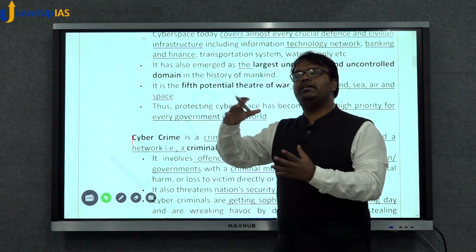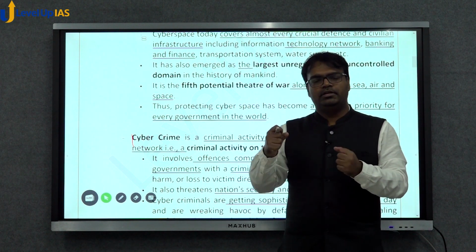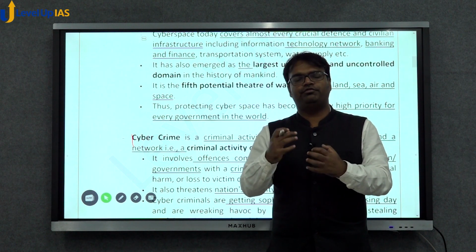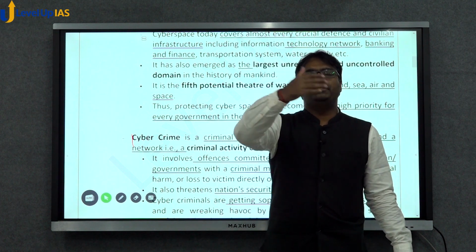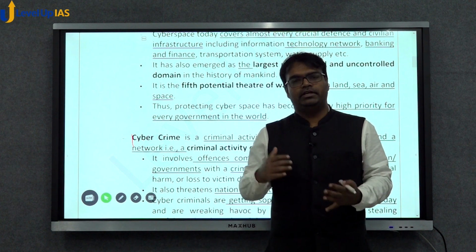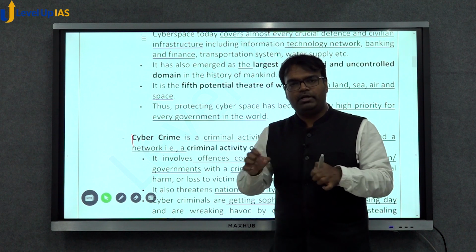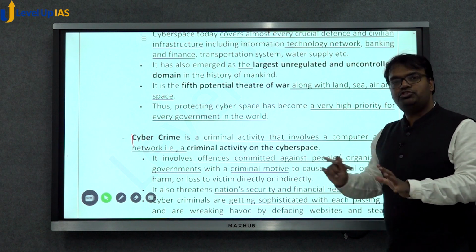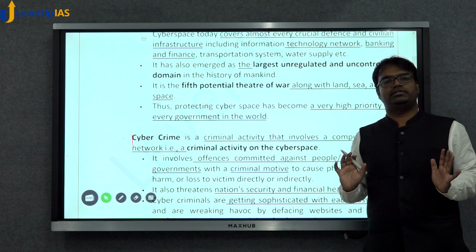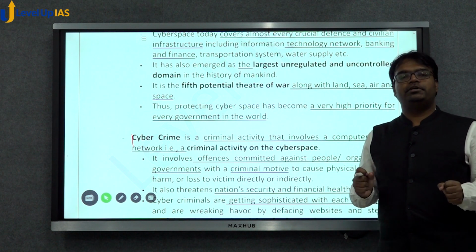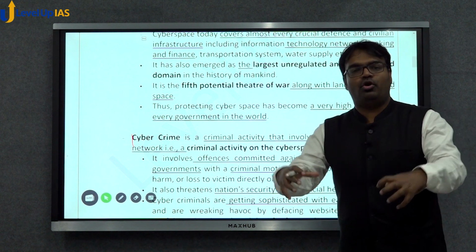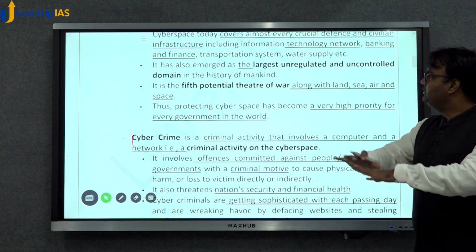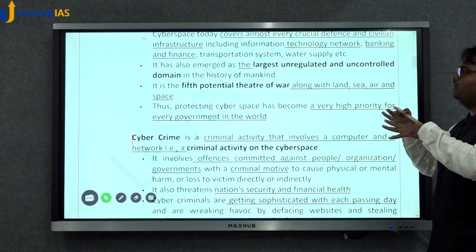In the past, anything that has been there has had some kind of centralized control. For example, international airways had some kind of control mechanisms. But cyberspace is a domain which no single person controls. No single person or single country dominates. Cyberspace is the largest unregulated and uncontrolled domain.